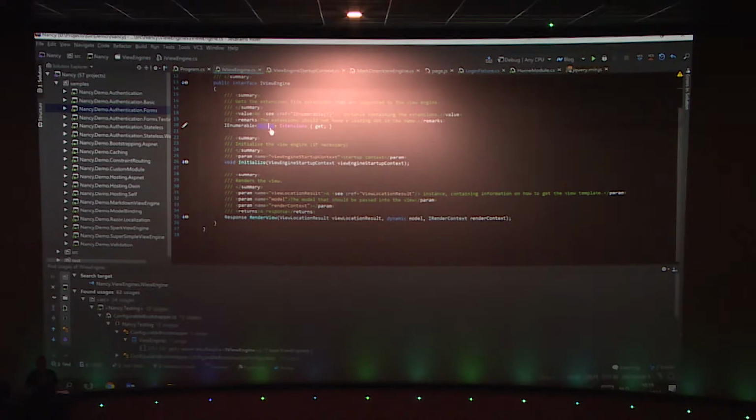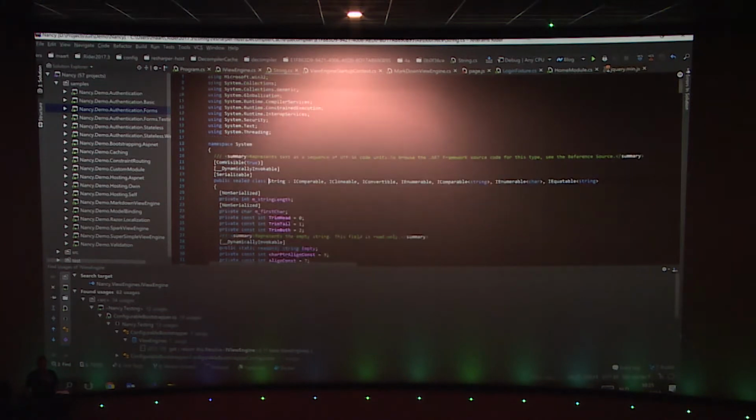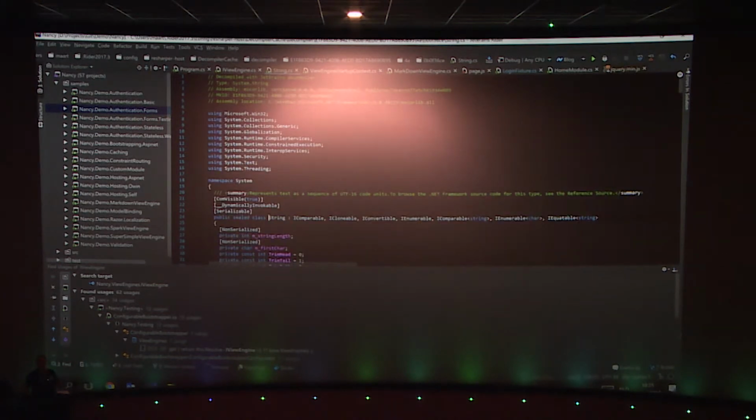I can also control-click, and what Rider will do is decompile the string class from the .NET source codes and give me the source code for the string class, so I can see what is happening in there. Maybe for string this is not really useful, but imagine you are working with JSON.NET again. You can navigate, for example, to a JObject or a JArray or something like that and see how something is implemented and how it will work in your code.